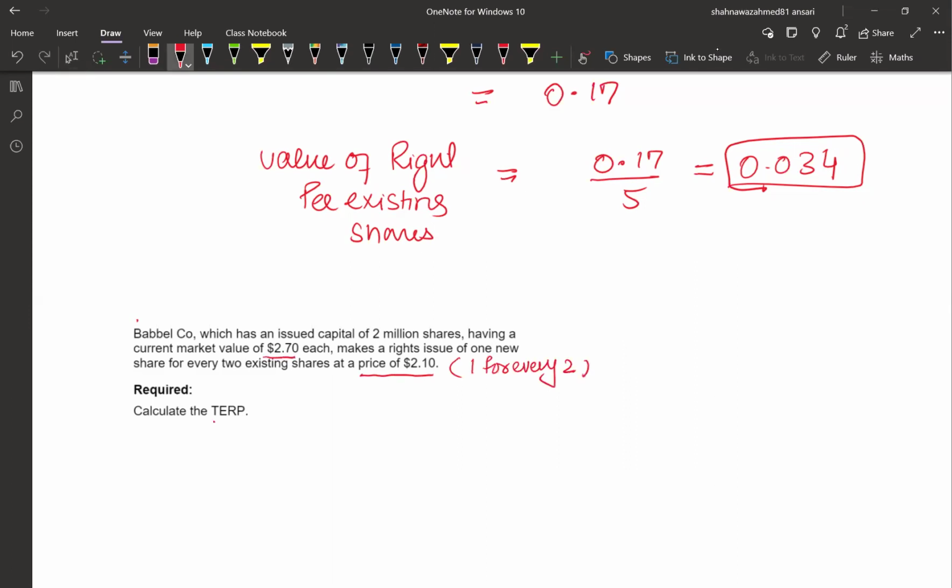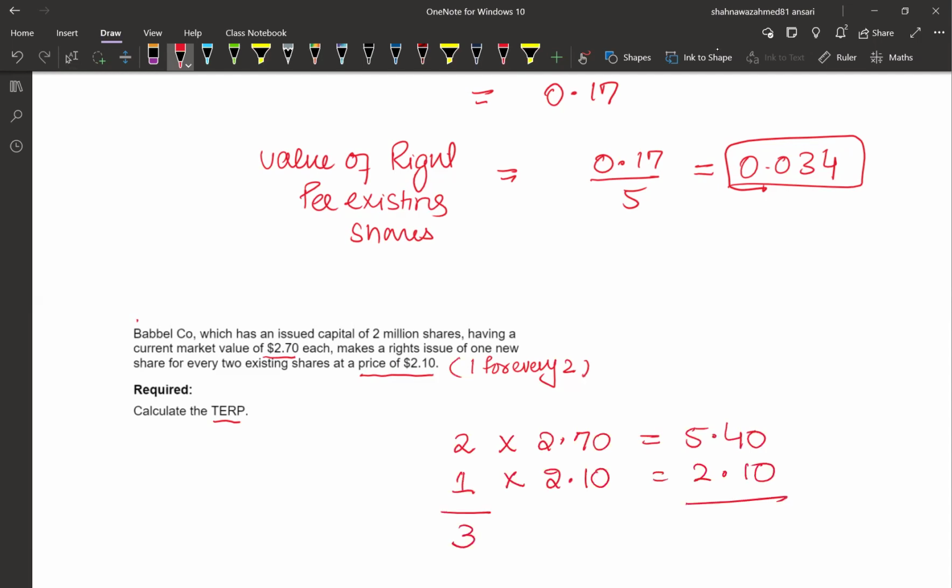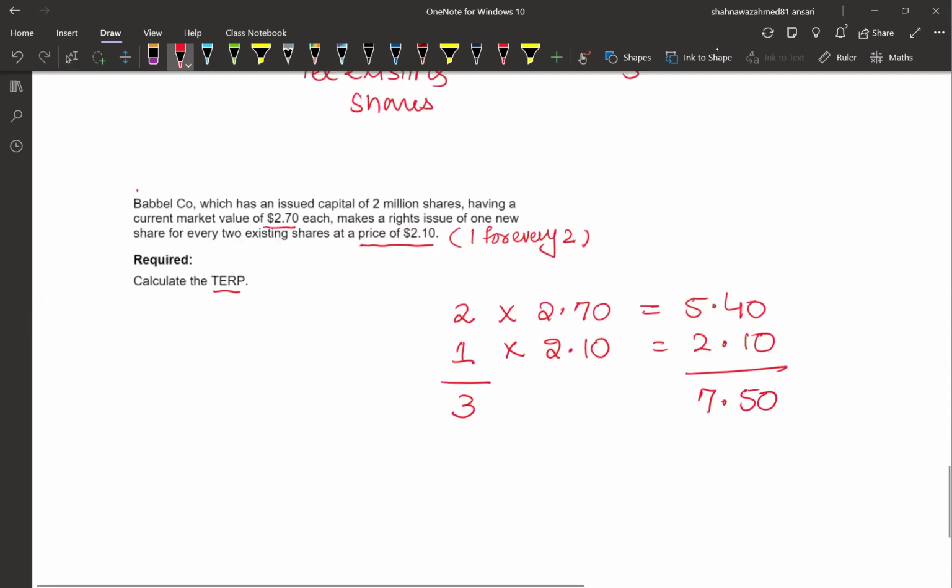Calculate the TERP. So 1 for every 2 means 2 shares, current price is 2.70, a total of 5.40, plus 1 right share at a price of 2.10. As a result, after the right there are 3 shares, and the value of those shares is 7.50.